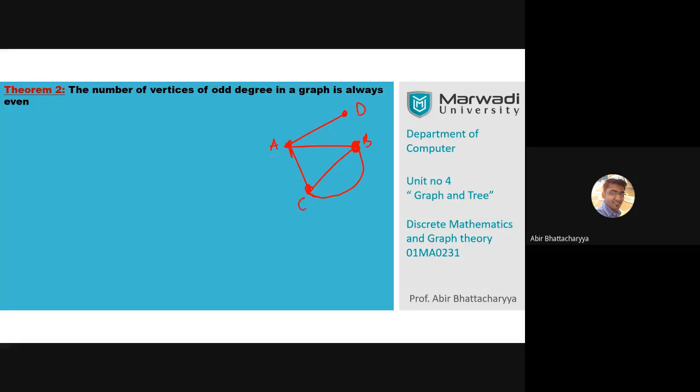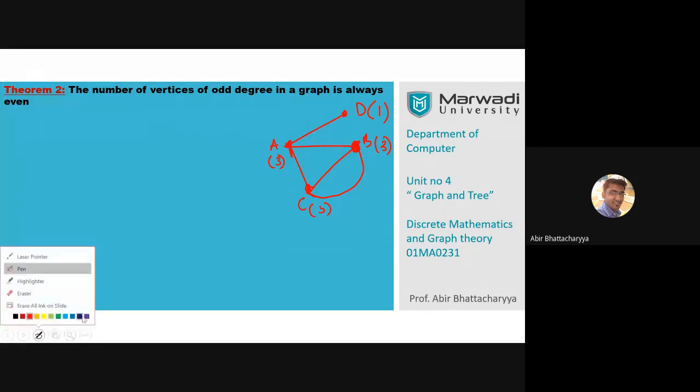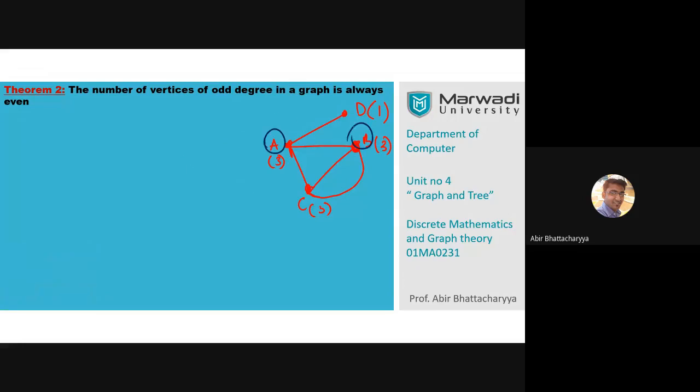Okay. So what is the degree of A? Degree of A is 3. Degree of C is 3. Degree of B is 3, and degree of D is 1. Okay. So how many vertex are there whose degree is odd number? So all vertex are there. Total 4 vertex are there. 1, 2, 3, 4. So all vertex are there in this graph whose degree are in odd number. Get my point? Odd number means 1, 3, 5, 7 is all are odd number. Okay. So A, B, C, D all is having a degree of odd number.